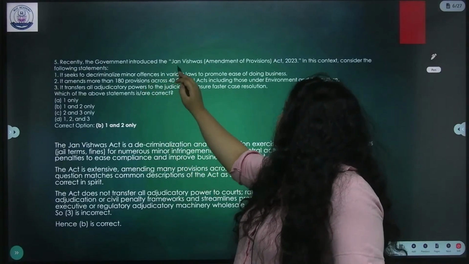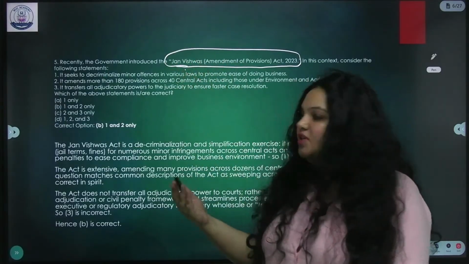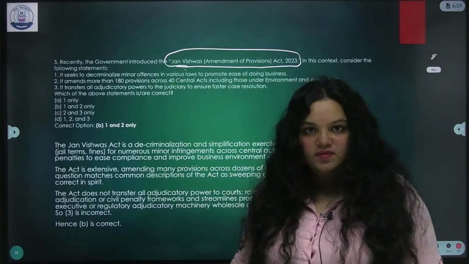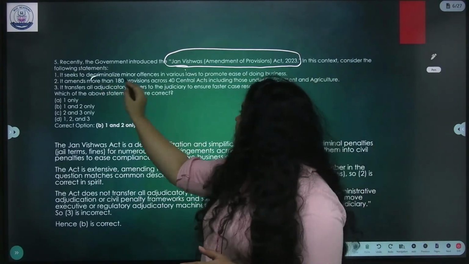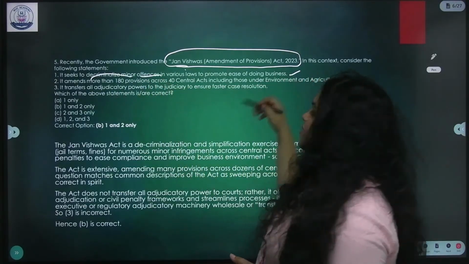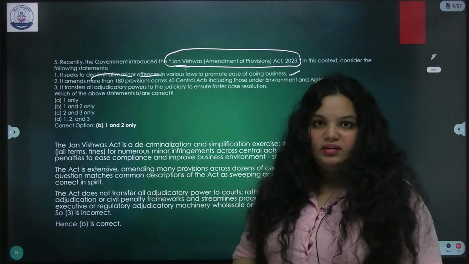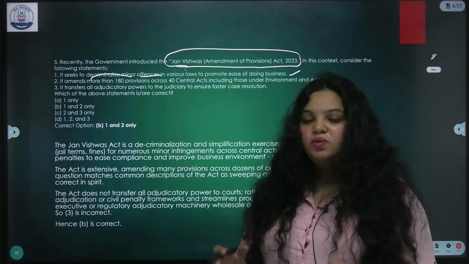Now, recently the government introduced the Jan Vishwas Amendment of Provisions Act 2023. Jan Vishwas means Vivad se Vishwas. We are talking about tax benefits here. That should be the first rule. Now, it seeks to decriminalize minor offences in various laws. Yes, that is the most important rationale behind it. Minor financial offences are decriminalized, you won't be arrested anymore.